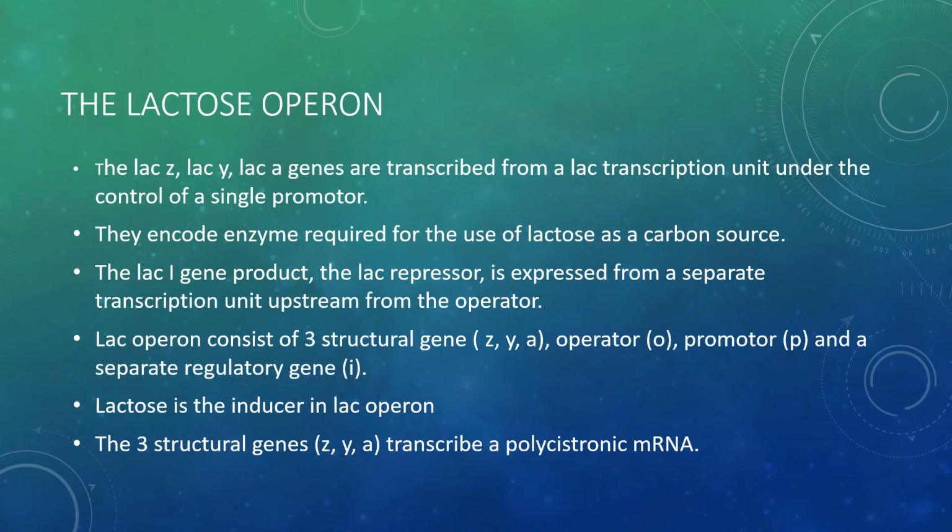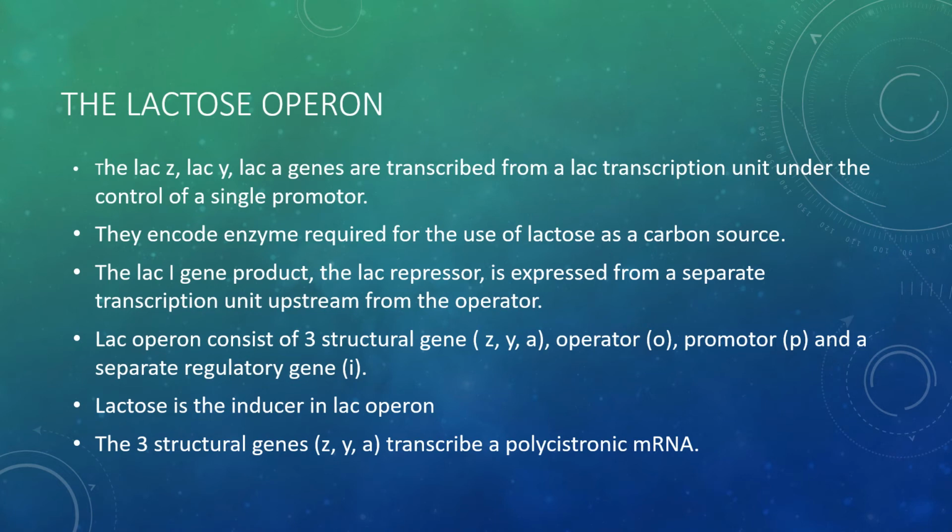So the lac gene product, meaning the lac I gene product, is the lac repressor. These are expressed from a separate transcription unit, upstream from the operator. The lac operon consists of three structural genes, and the three structural genes are Z, Y and A. Okay, these are the three structural genes. Apart from this, there is the operator gene, the promoter gene and the regulatory gene I.